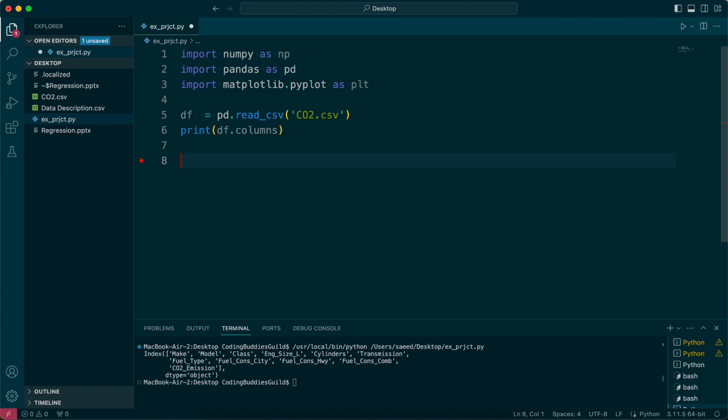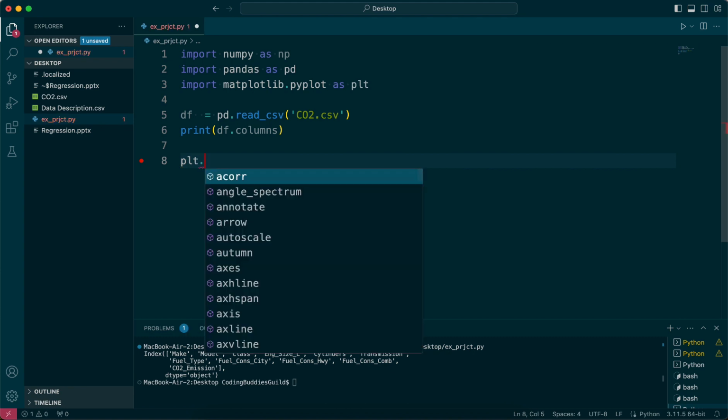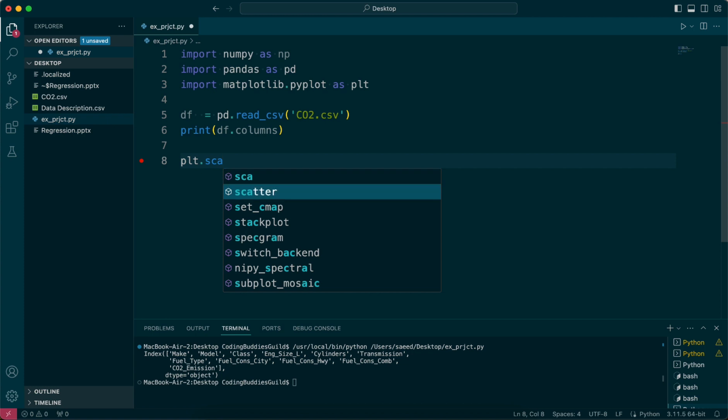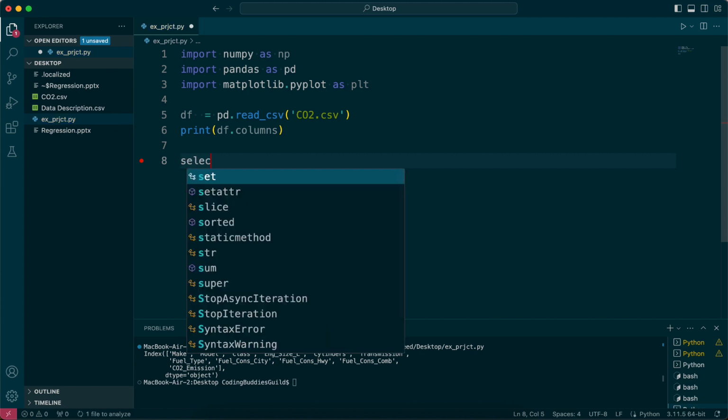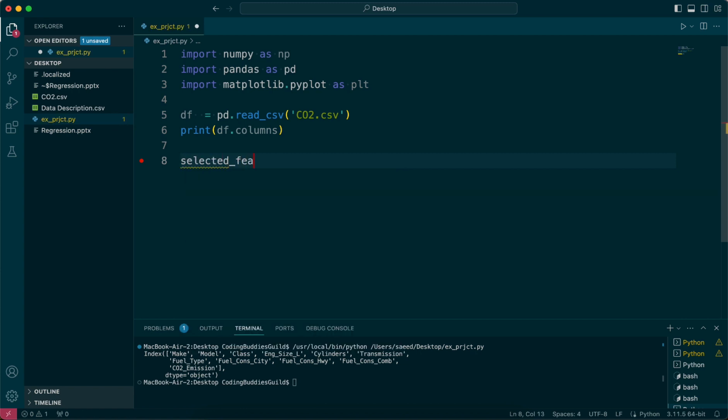We can actually start plotting something to see how our data set looks. I'm just going to go plt.scatter plot. But before this actually, let's do something else. I'm going to define something as selected features, for example, right? And that's going to be the data frame.